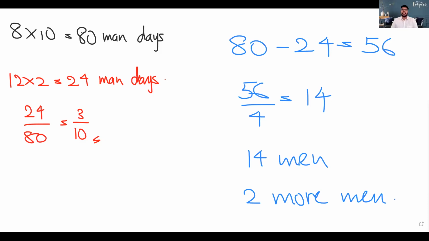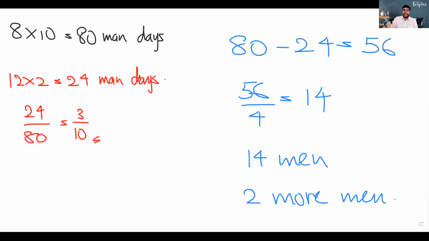Yes, that is correct. So as I said before, children, if it's an 80 man day task, that means it will take one man 80 days, or if you take 80 men, it will take 1 day. That's how you can measure it. Think of it like that. One man will need 80 days to do this job, and 80 men can do this job in 1 day. That's an 80 man day task, right? So that is part A.